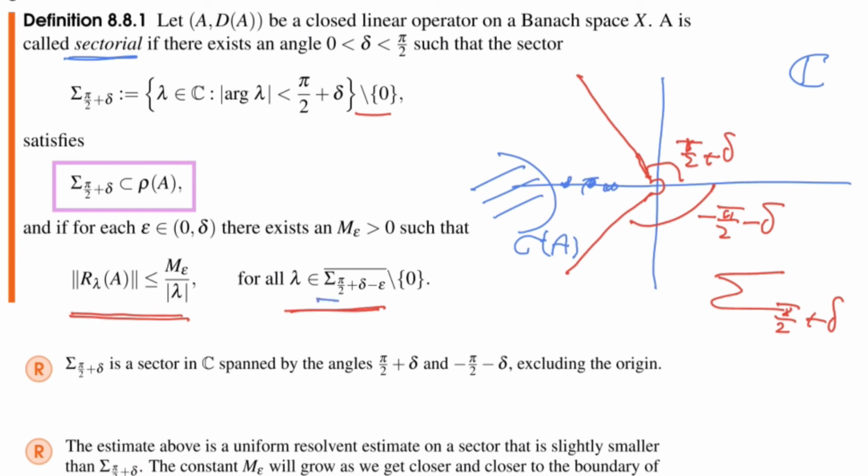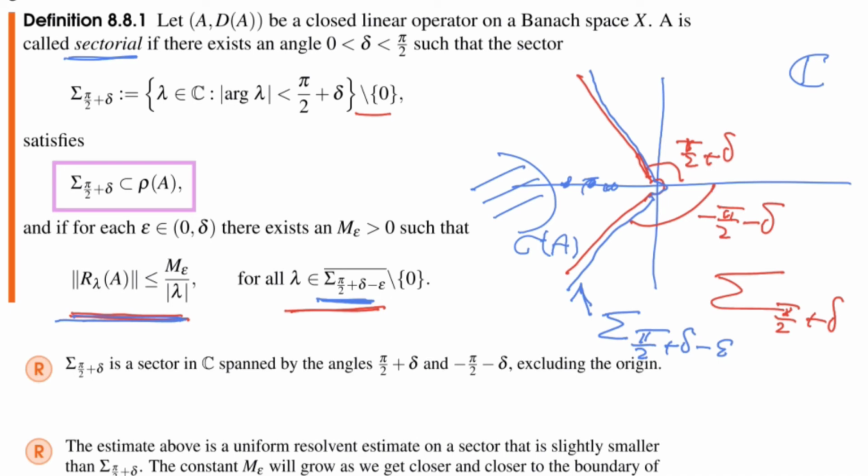So this sector here has just an angle which is just a little bit less. It also excludes 0 and a little bit less. So then this would be sigma of pi half plus delta minus epsilon. And so on a little bit smaller sector, we have a uniform estimate for the resolvent. But now if you get closer from the blue to the red, then this constant M epsilon might actually explode and go to infinity.